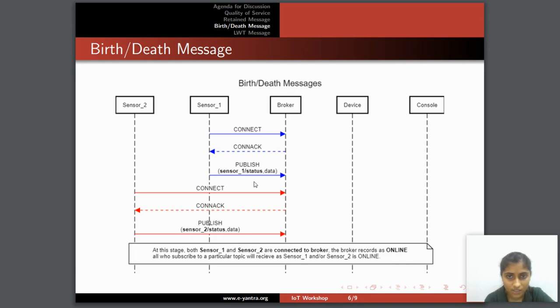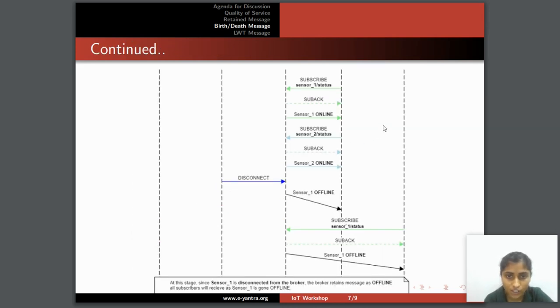When you subscribe to a particular topic, for example, sensor 1 is publishing on this topic and sensor 2 is publishing on this topic, we subscribe. Here there is a device and there is a console, and both subscribe to these sensors. The first device subscribes to that topic, and the topic has to be the same.